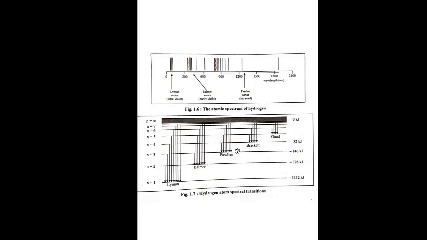Each space between two lines corresponds to a frequency range in which no light is emitted by the hydrogen atom. From the position of a line on the spectrum, the wavelength and frequency of light can be measured. The lines observed in the atomic spectra can be grouped into several groups called spectral series. A group of lines appearing in the ultraviolet region of the spectrum is called the Lyman series, while that falling in the visible region is called the Balmer series, and so on, named after their discoverers.